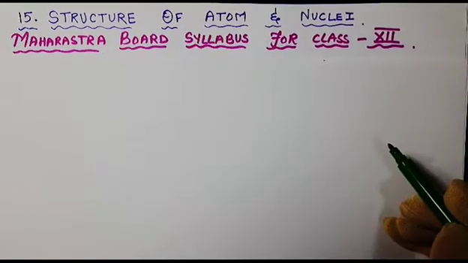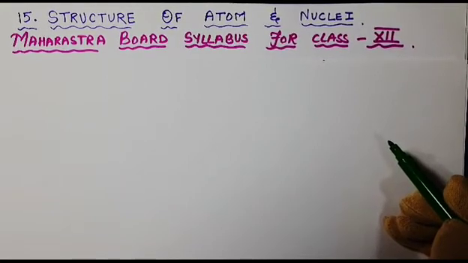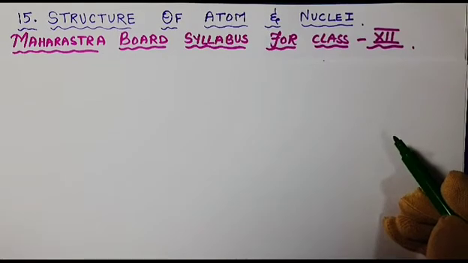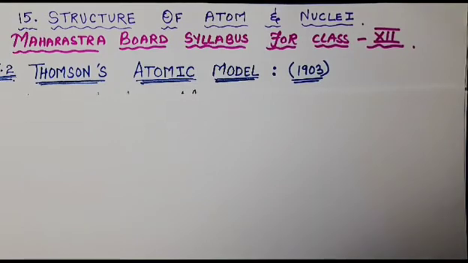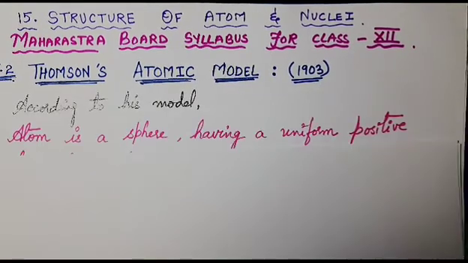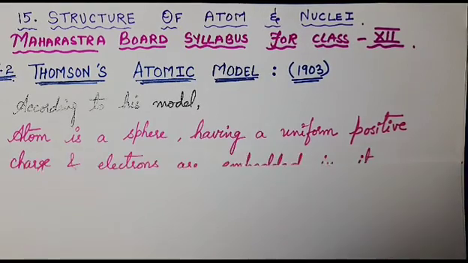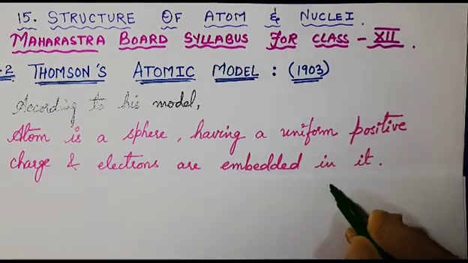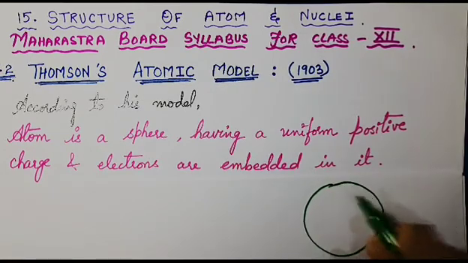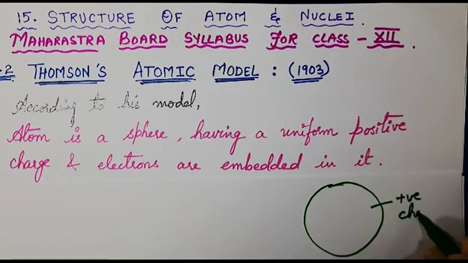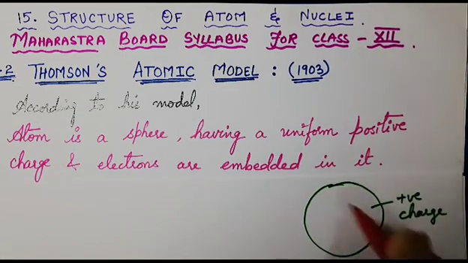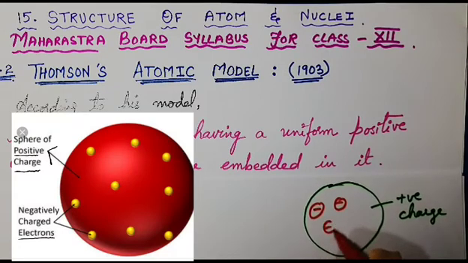J.J. Thomson proposed his atomic model in the year 1903 and he named it the Thomson atomic model. According to his model, an atom is a sphere having a uniform positive charge and the electrons are embedded in it. Suppose this is a sphere, a uniform positive charge sphere in which the electrons are embedded.